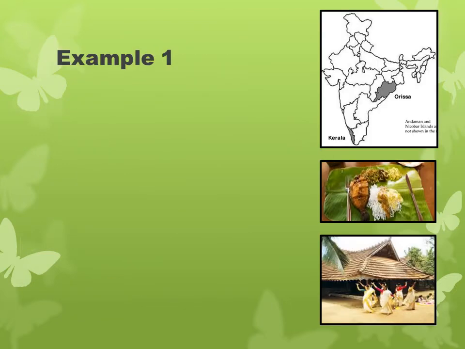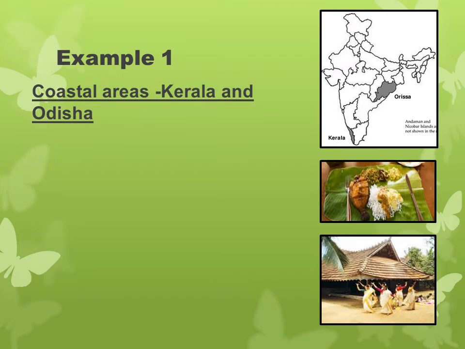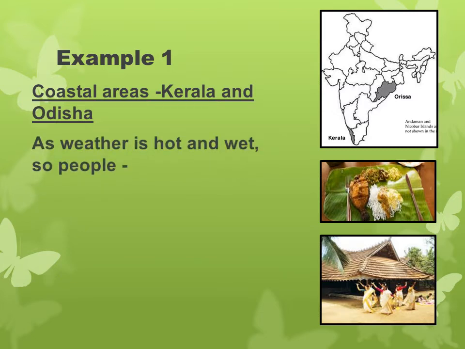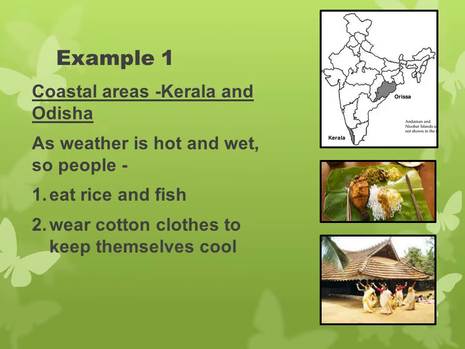Now, let's discuss some examples of how people adapt themselves to the environment. Example number one, people living in coastal areas like Kerala and Odisha. In these states, as weather is hot and wet, people eat rice and fish. They wear cotton clothes to keep themselves cool. They live in houses with sloping roofs so that water of the heavy rain can run off easily.